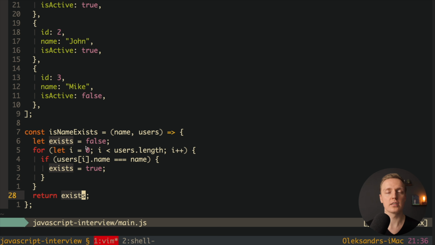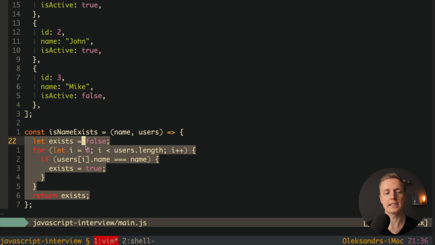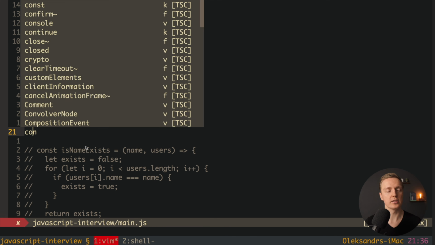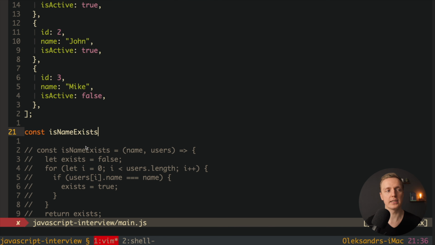But the problem with this code, it won't show that you are an advanced developer. This is why I want to show you 3 other possibilities to write this code, and all these 3 possibilities are okayish. My favorite will be a single liner here, so we can create a function isNameExists, and here we're getting name and array.